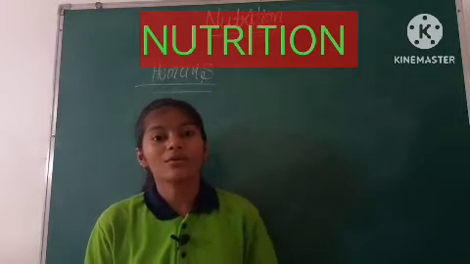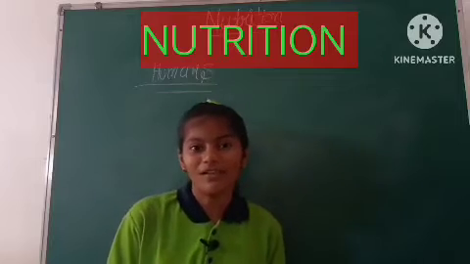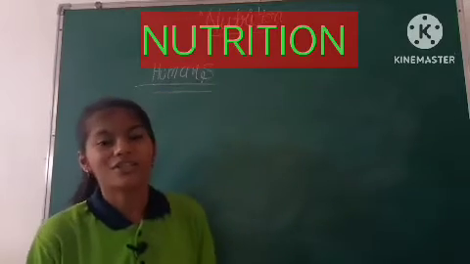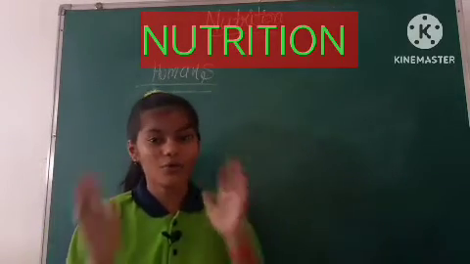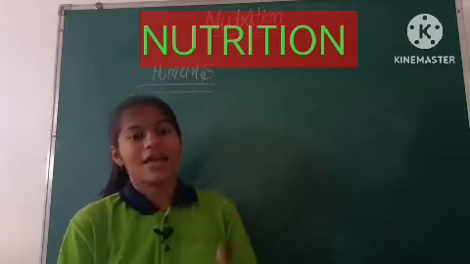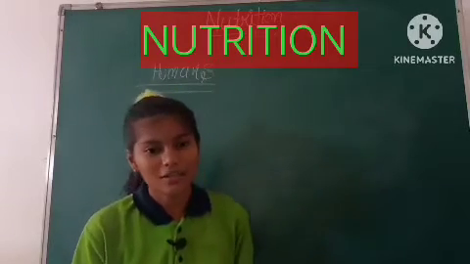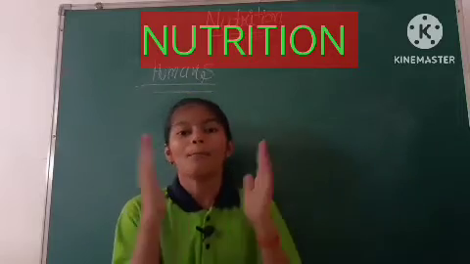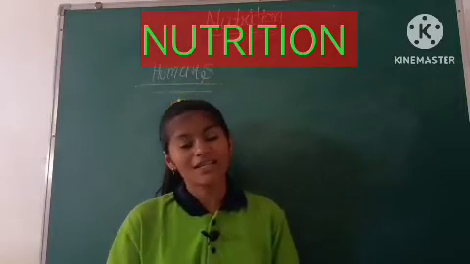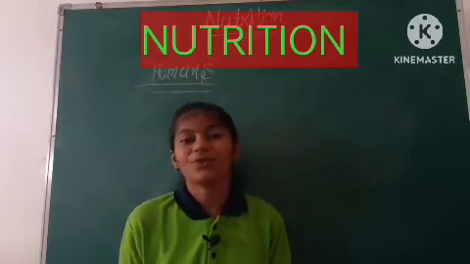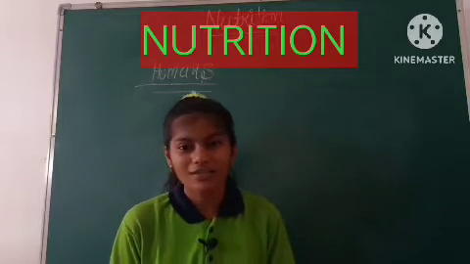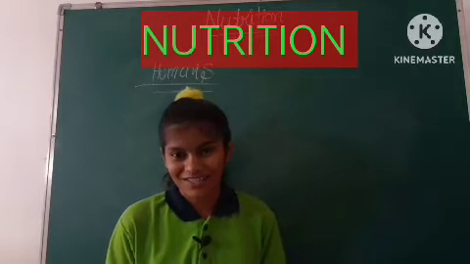This happens only due to the alimentary canal. Alimentary canal is a long tube which runs from your mouth till your anus, and this long tube performs all your nutrition. It contains many enzymes and juices which are secreted so that your food is digested, right?